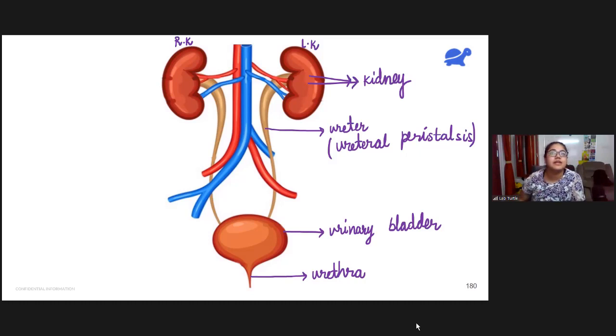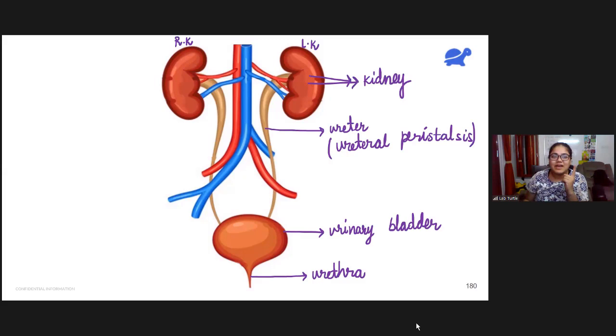The rhythmic contraction and expansion of the muscles around the ureter causes the urine to move into the urinary bladder. Now, if the urinary bladder doesn't have any control, then the flow of urine will not be able to be controlled by humans. So there must be something to control how this urine is going to move outside the body. For that, around this urethra, we have some circular sphincter muscles.